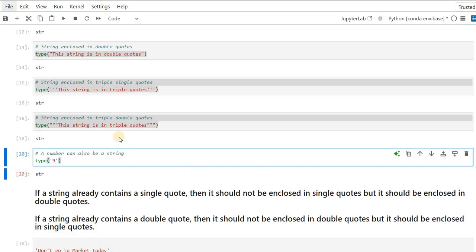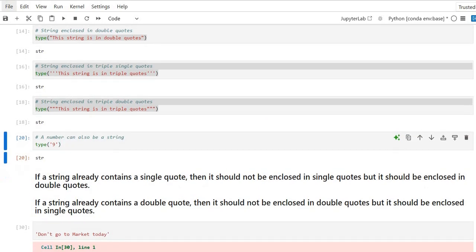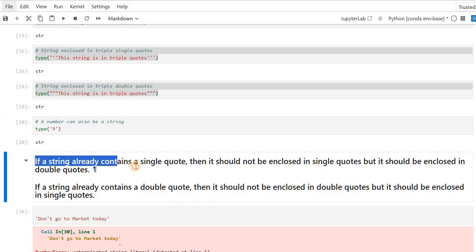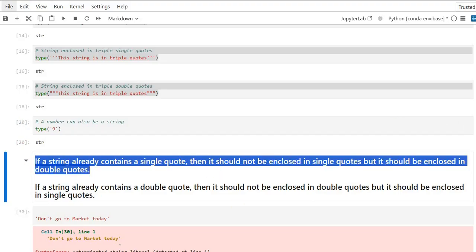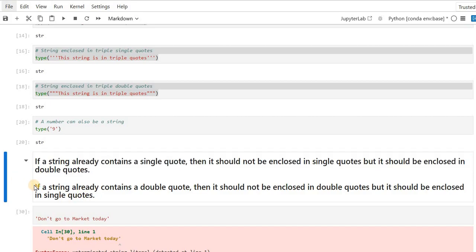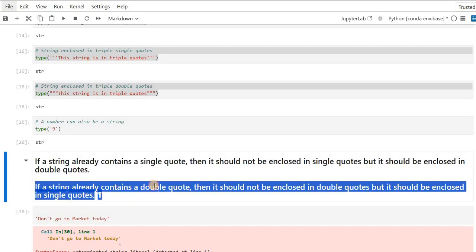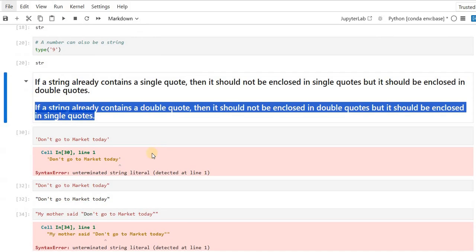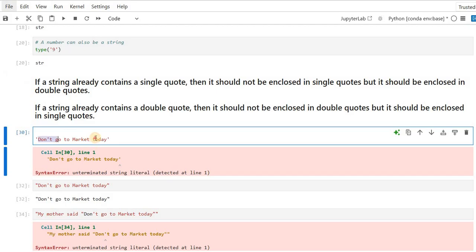Now, there is a statement that I have written over here. This is very, very important. If a string already contains a single quote, then it should not be enclosed in single quotes, but it should be enclosed in double quotes. I will show you with an example. Also, if a string already contains a double quote, then it should not be enclosed in double quotes, but it should be enclosed in single quotes. Suppose I have written, don't go to markets today.